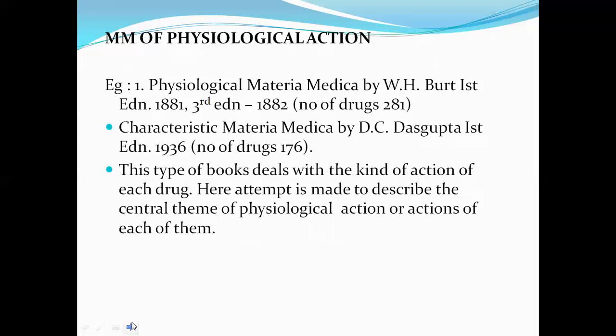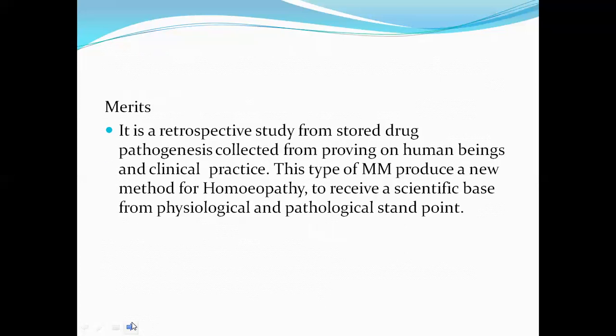Another example, Characteristic Materia Medica by D. C. Dasgupta, first edition 1936, number of drugs 176. This type of book deals with the kind of action of each drug. Here an attempt is made to describe the central theme of physiological action of each of them. It is a retrospective study from stored drug pathogenesis collected from provings on human beings and clinical practice.